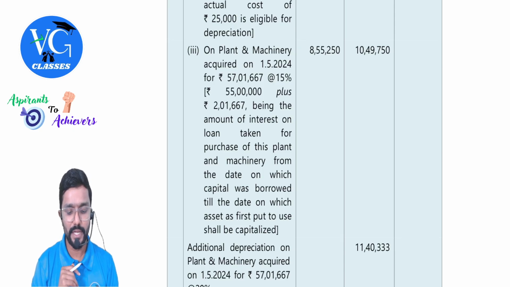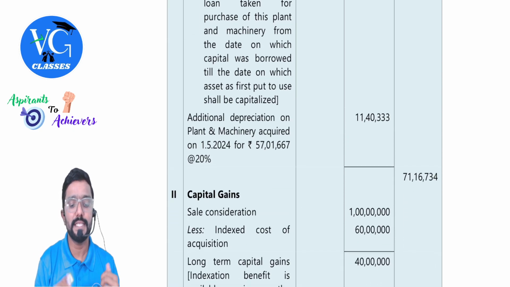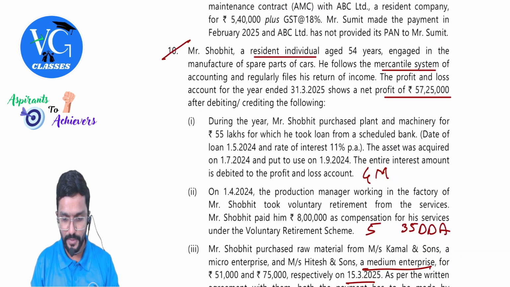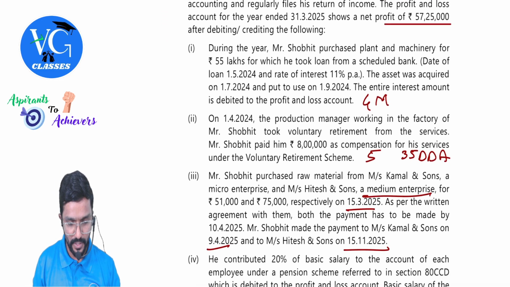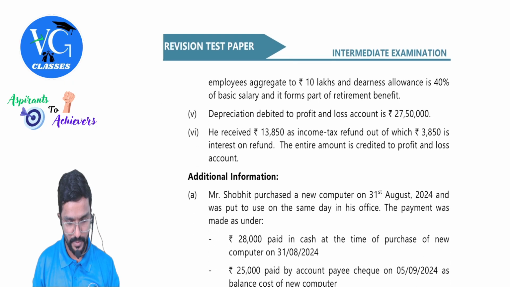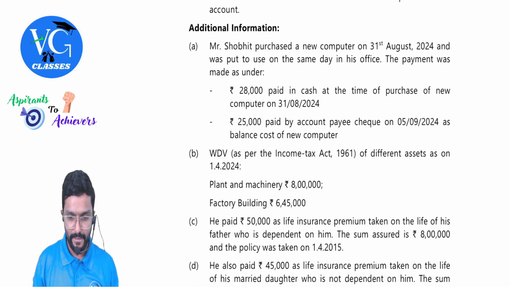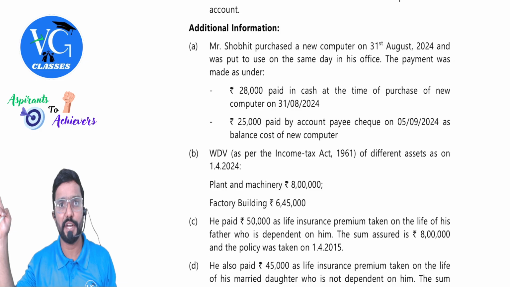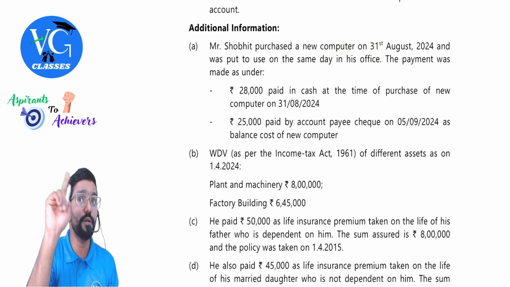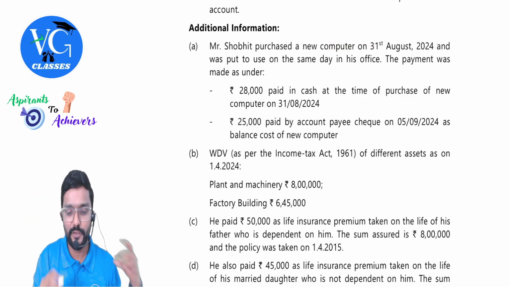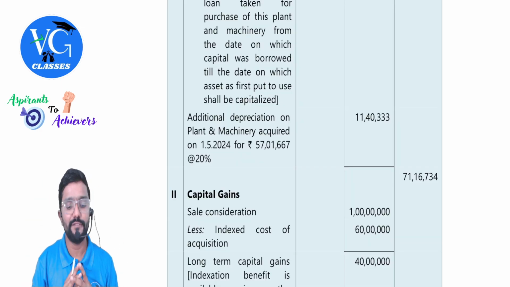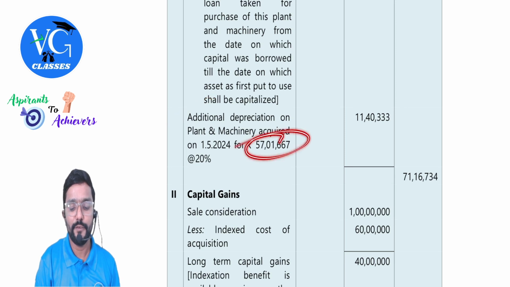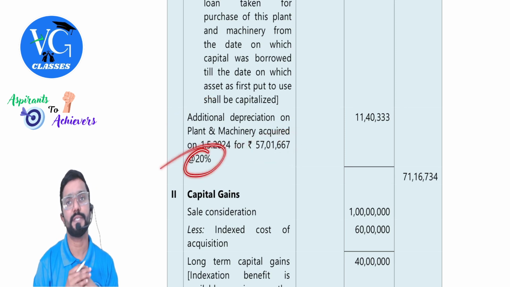Okay, sir. On this, can we claim additional depreciation also? Yes. Assessee is, I guess, manufacturer. Correct? Manufacturer. Can you claim additional depreciation? Yes, sir. But please be careful. Computer, they clearly told they've installed in the office. Even actually, computer also will come under plant and machinery, but different depreciation rate. But it is installed in office. So for computer, please don't provide additional depreciation. Okay, only for plant and machinery, assuming it is installed in factory, additional depreciation on 57 lakh 1667, full 20%.